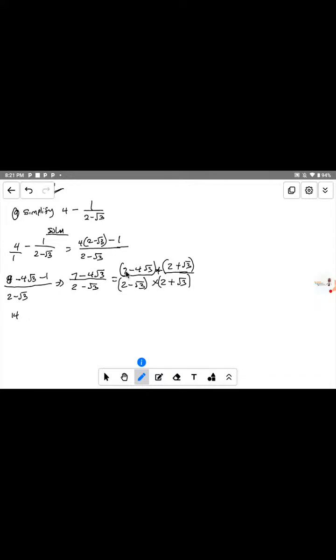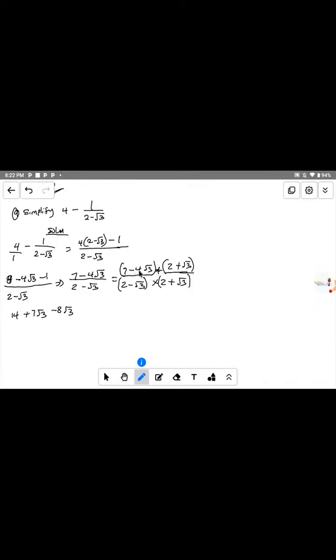Now go to the second term. 7 times root 3 gives us plus 7 root 3, because plus 7 times plus root 3 gives 7 root 3. Now we are done with this one. Let's move to the next one, which is minus 4 root 3 times 2. 4 times 2 equals 8. So that means we have minus 8 root 3, because it's multiplied by this 2.